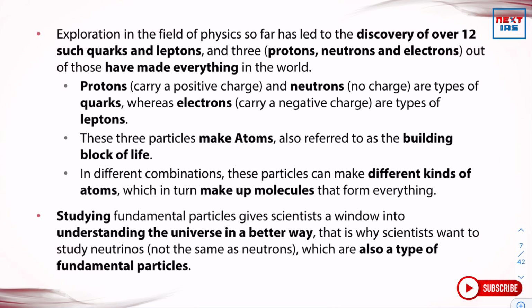Exploration in the field of physics so far has led to the discovery of 12 such quarks and leptons, and three out of them, that is protons, neutrons, and electrons, have made everything in the world. So whatever the world we see is constituted of protons, neutrons, and electrons in different proportions.